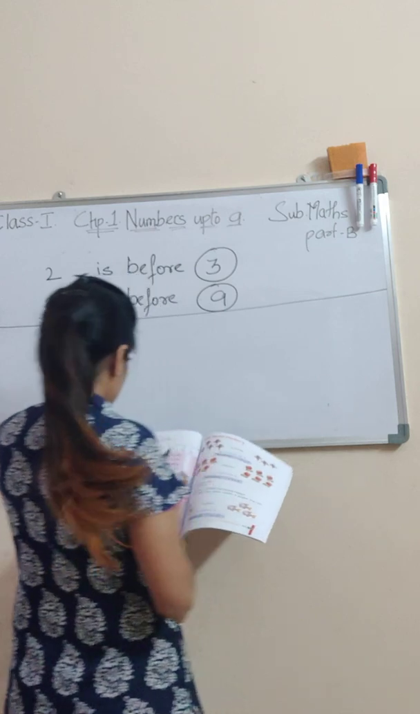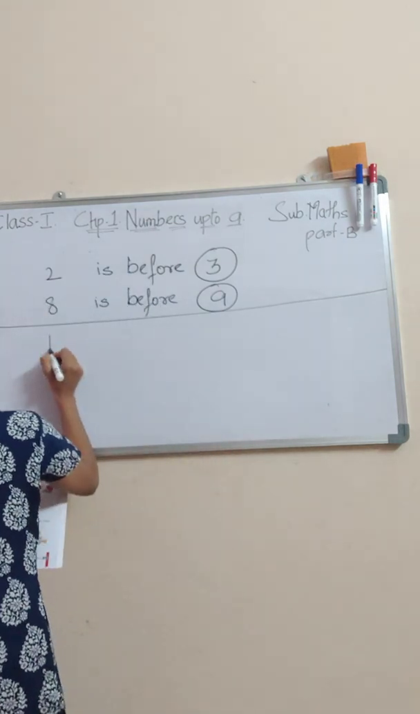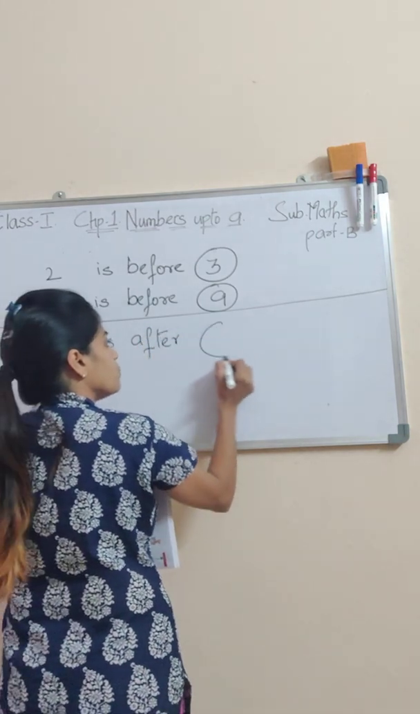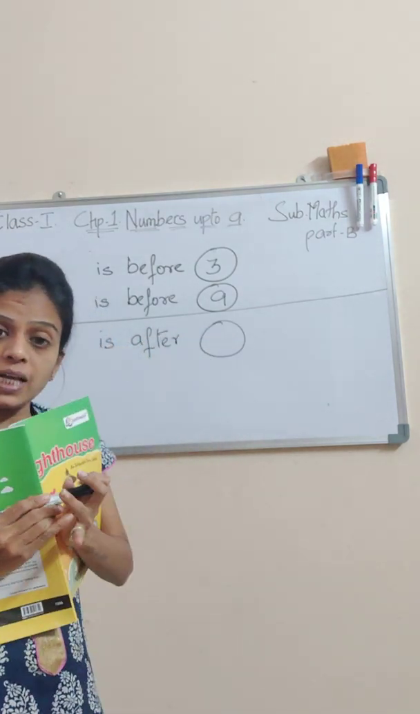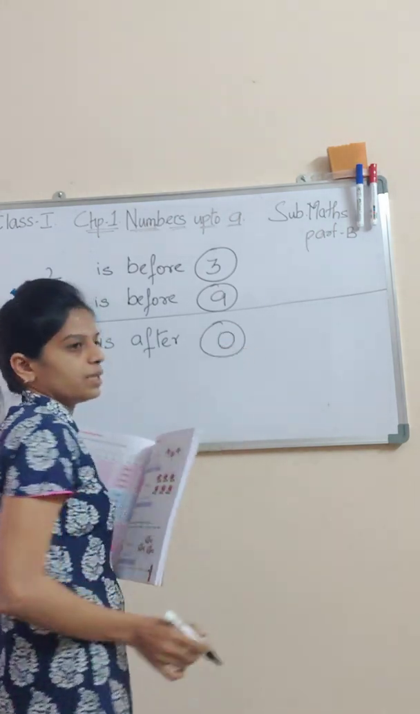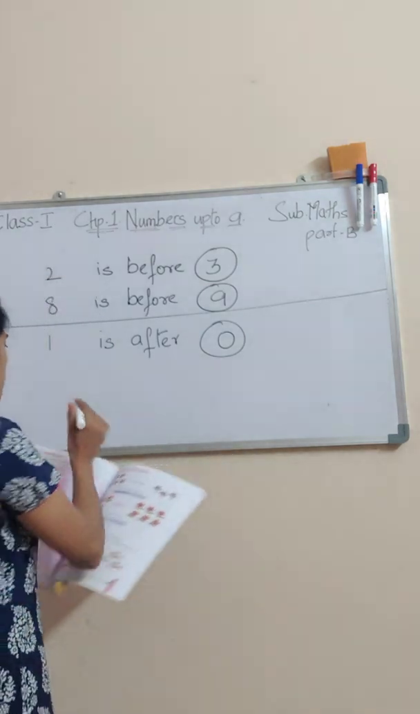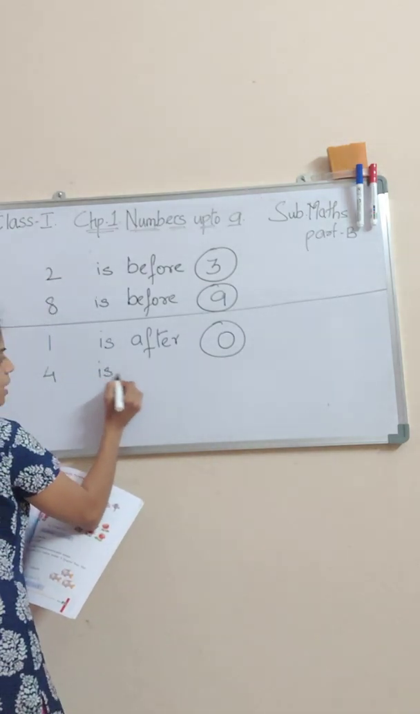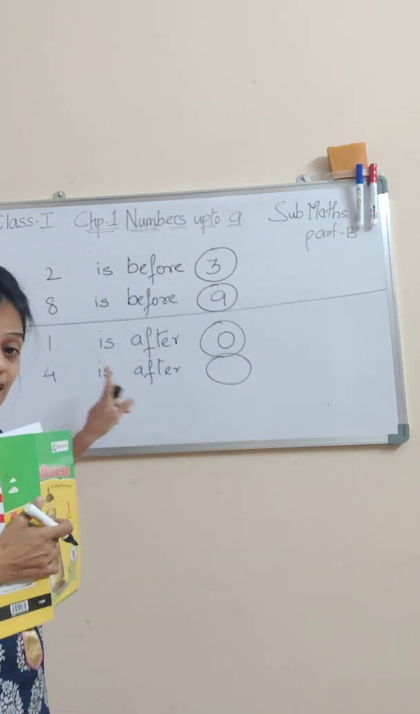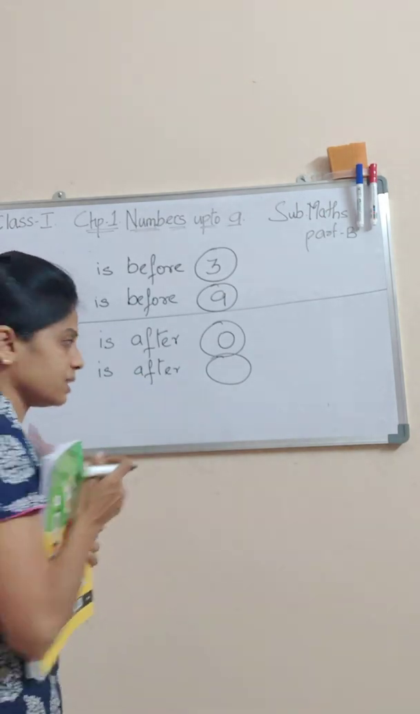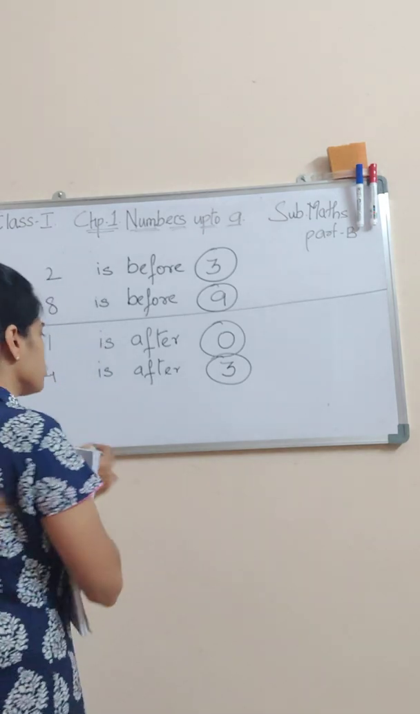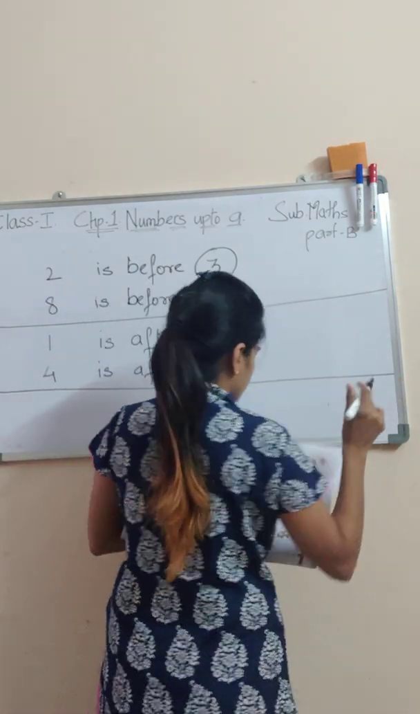We talk about the after numbers. Now see, 1 is after. Now 1 is after what? 1 बाद में है. किसके बाद में है? Very good. 0 के बाद में आता है. Next one. 4 is after. Now, when does 4 come? 4 comes after what number? Yes, it comes after 3. Got it, students? So this is the concept of writing before and after numbers.